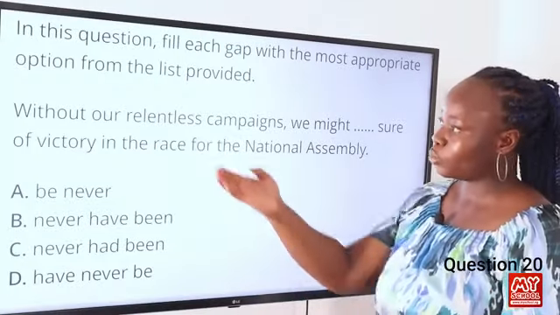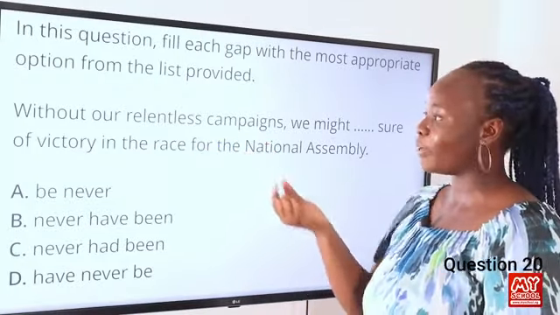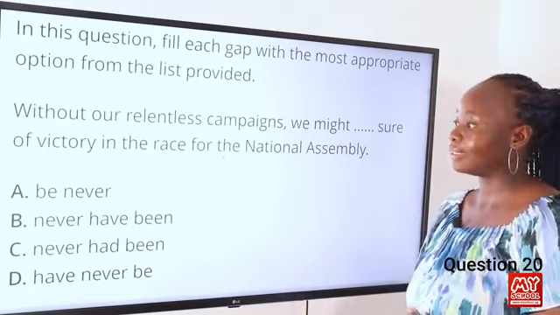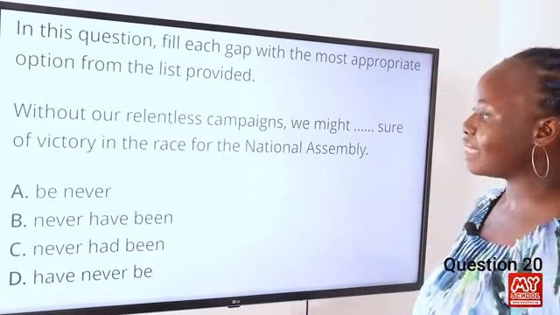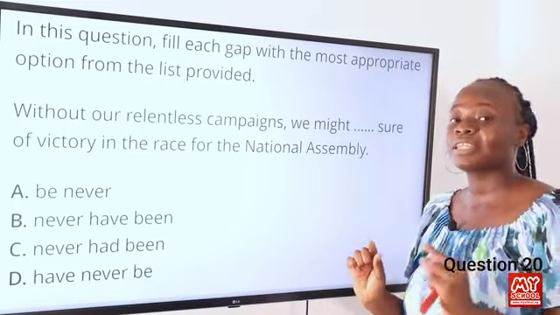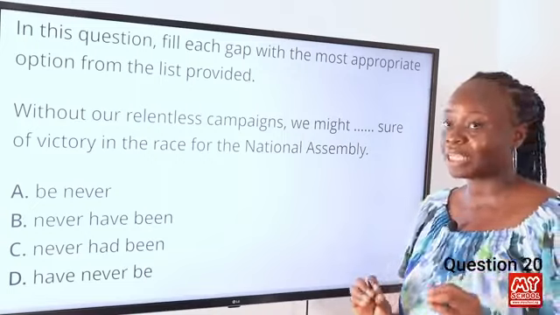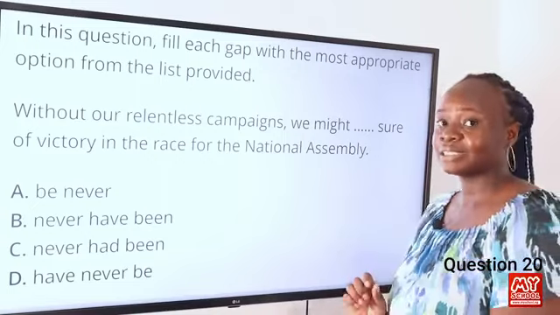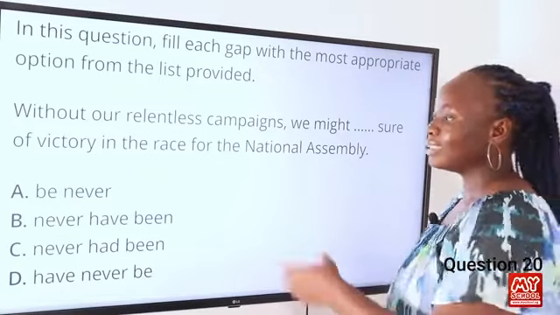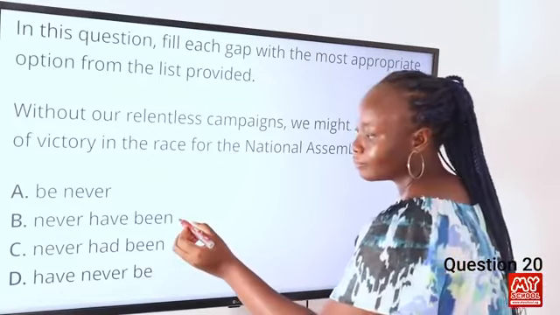This is because we are talking about how their relentless campaign helped them to get a victory in the race for the National Assembly. So in this case, we are going to look for the present perfect tense, because the present perfect tense is what helps us to explain how actions in the past affect events that are going on in the present. So in this case, we are going to choose option B.